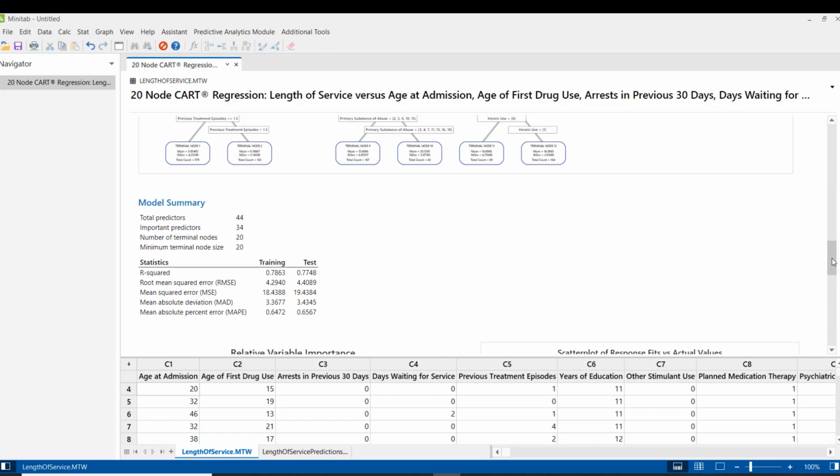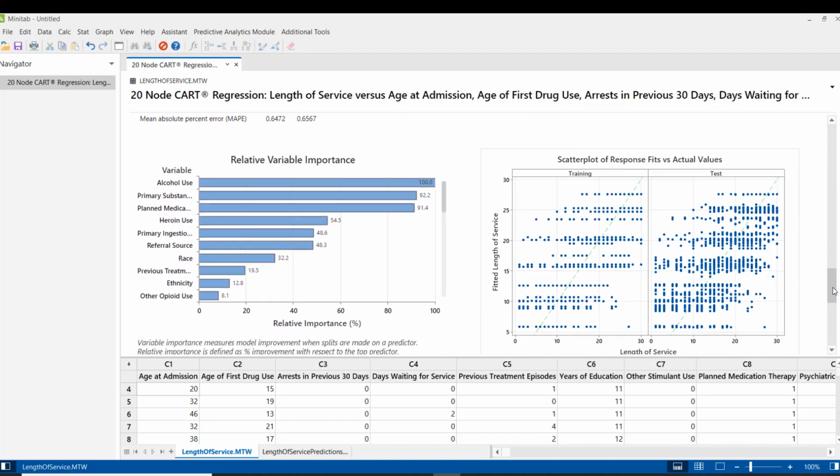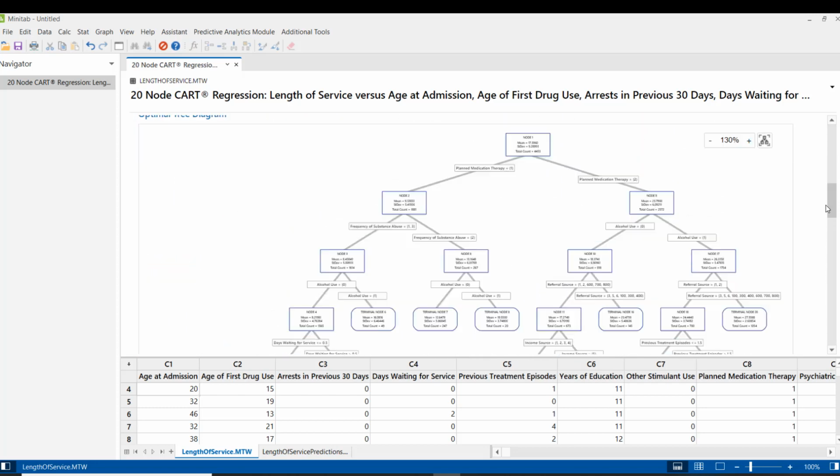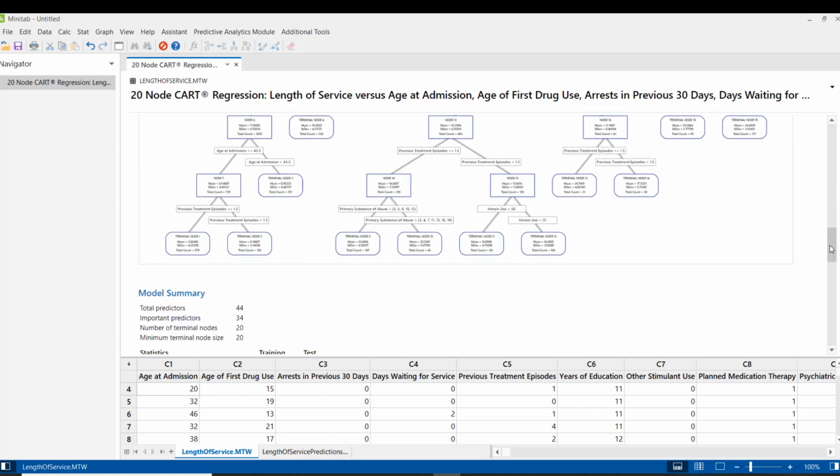We have discussed this in our previous webinar. So today what we are going to do, based on this tree which has been generated, we want to predict, if for example a new data comes to us with age, age of first drug use, days waiting period, previous treatment episodes, we want to predict the length of service. So how are we going to do it?